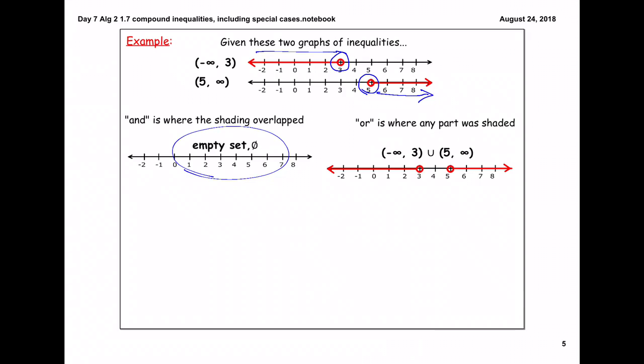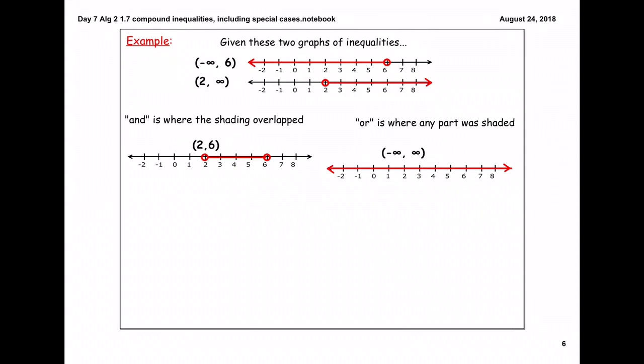Or is where any part of these two graphs is shaded. So we can see that it was shaded from 3 to negative infinity, from 5 to positive infinity, and we use this little U-shaped symbol in our interval notation to notate that it is an OR problem.